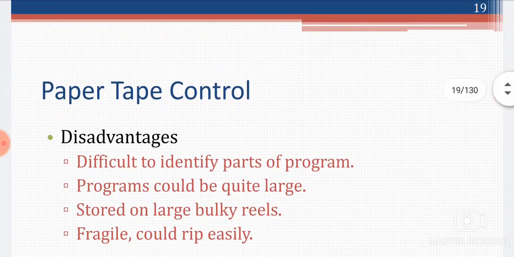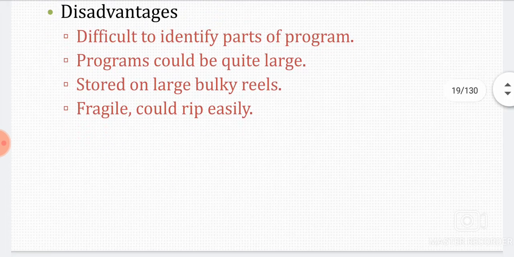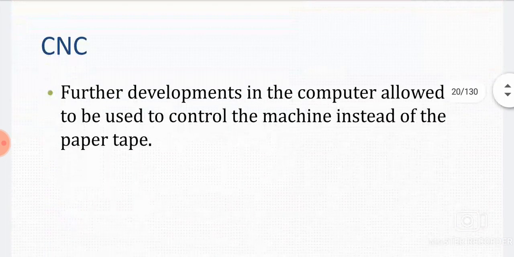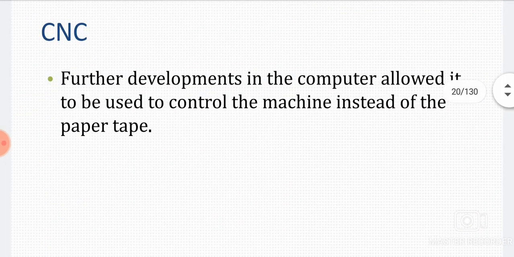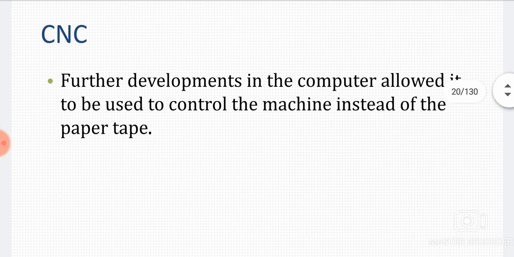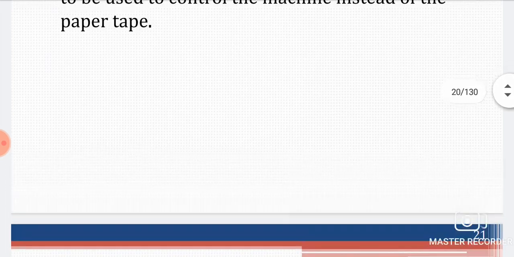Paper tape control, disadvantages. One, it is difficult to identify parts of the program. The program could be quite large, stored on large bulky reels. Fragile, it could rip easily. CNC: further developments in the computer allowed it to be used to control the machine instead of paper tape.